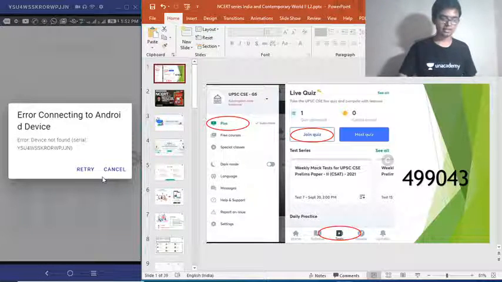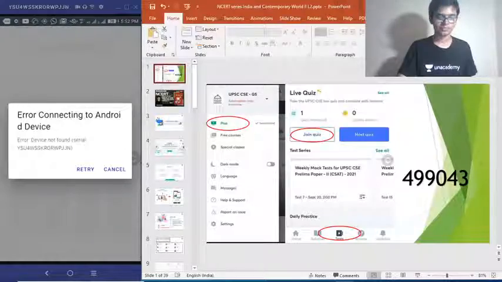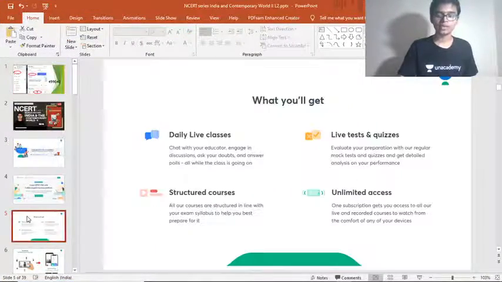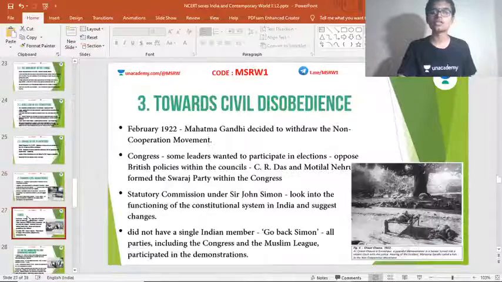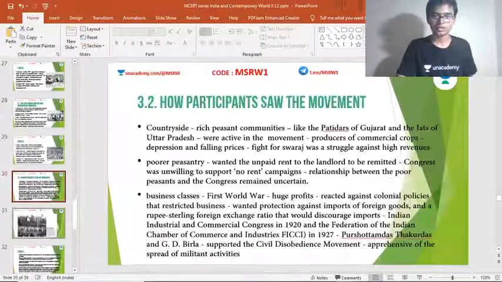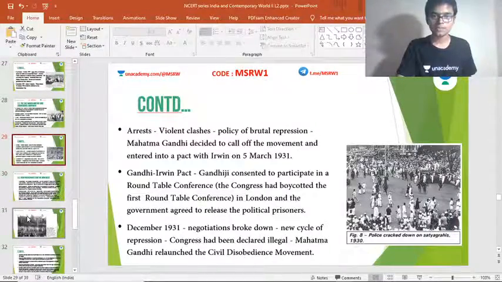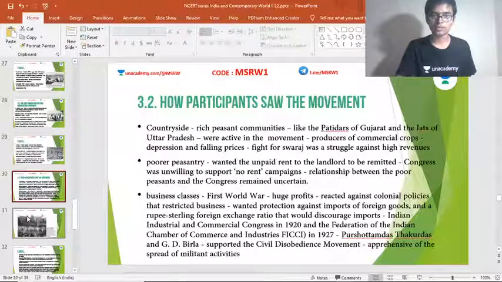Anyway, let's complete our NCERT session that we began a while ago. We have looked into the civil disobedience movement so far. Okay, now we are going to see how this civil disobedience movement was taken up by the people of India.